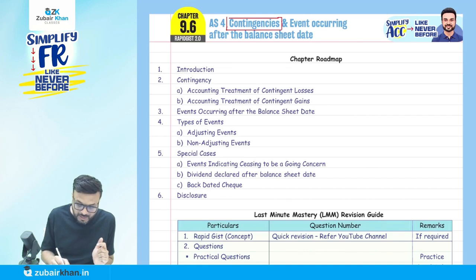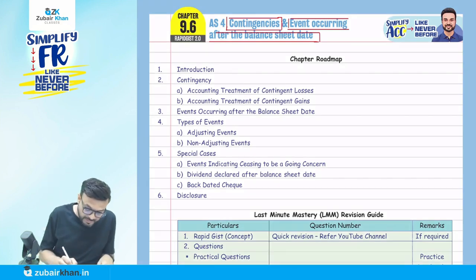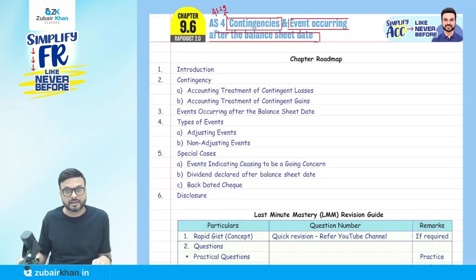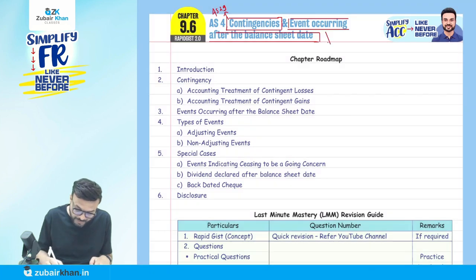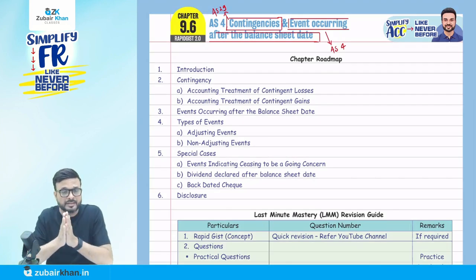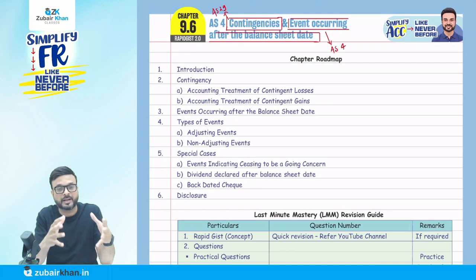The contingency and event occurring after the balance sheet date: first is the contingency part, that is a different thing, and the event occurring after the balance sheet date is a different thing. Mainly the contingency part is now covered by Accounting Standard 29, and the event occurring after the balance sheet date is covered by Accounting Standard 4. So we'll discuss in detail what we mean by contingency, even though it is a part of AS 29, and what we mean by event occurring after the balance sheet date, which is dealt with by AS 4. We'll discuss both of them here.